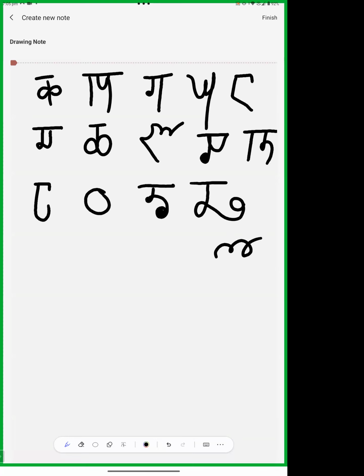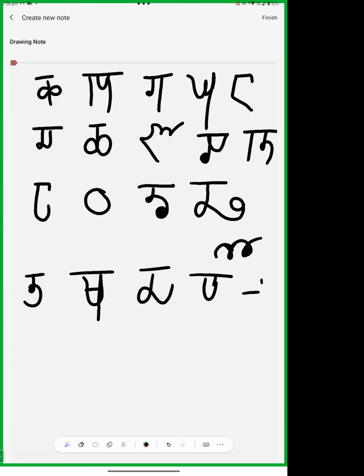Okay, ṭha, ḍa, ḍha, ṇa. Then ta, tha, da, dha, and na. So we have learned till these letters yesterday.